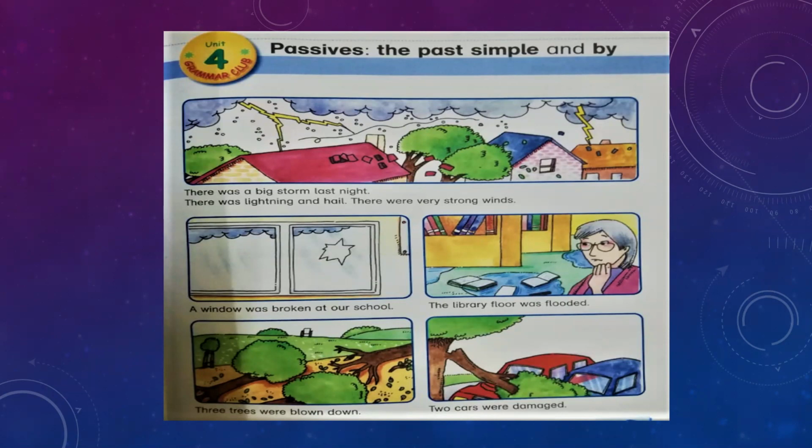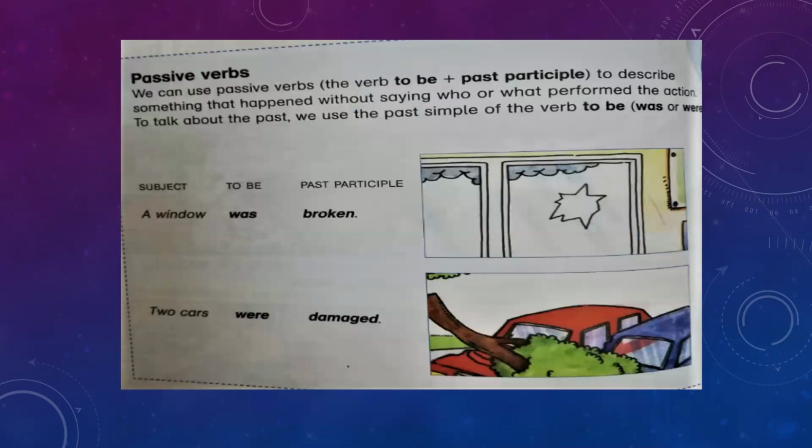Now you notice that in these sentences, the object is being given importance and the third form or the past participle form is used in these sentences. Understand? Now let's see what are passive verbs. We can use passive verbs to describe something that happened without saying who or what performed the action.